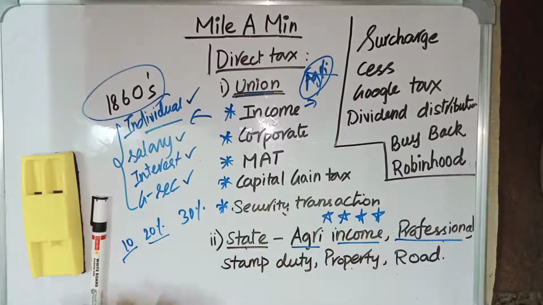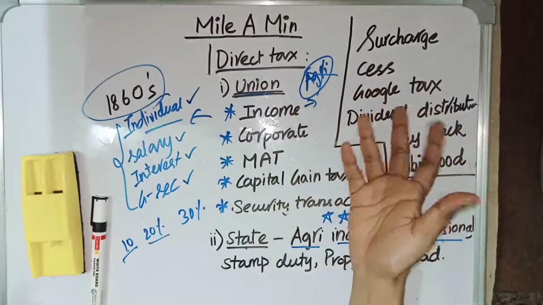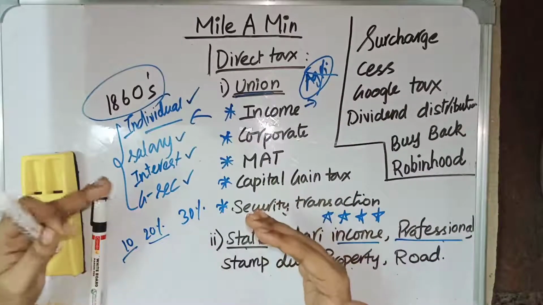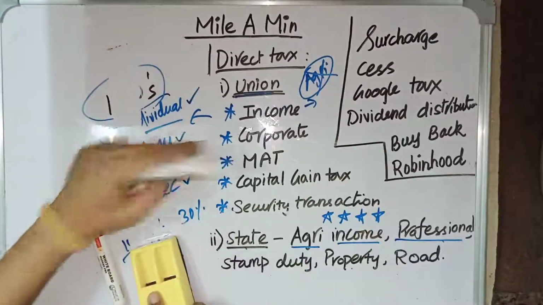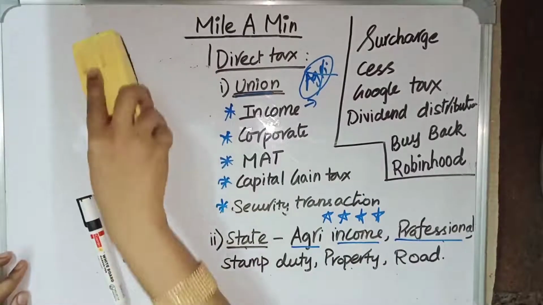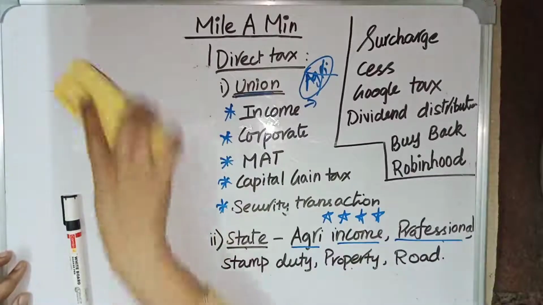So this is the basic about income tax. It is a progressive as well as proportional tax. If your income rises, your tax percentage also rises. So we have discussed what income tax is. And corporate tax is also an income tax actually, but it is imposed on big corporate owners. Say, for example, Ambani, Adani, or big corporate owners. They are big corporate owners, right?